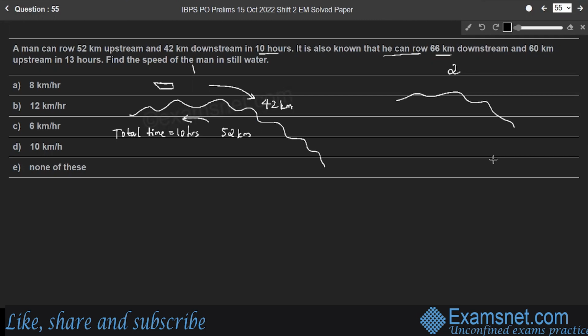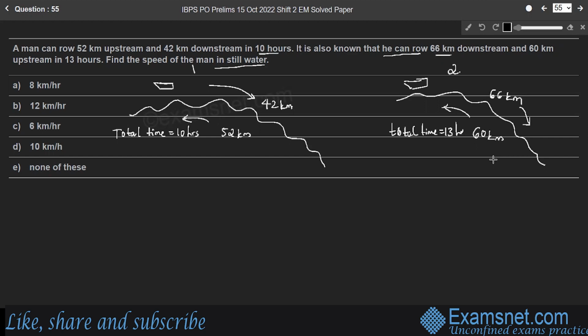So consider the second case, right? So he can row 66 kilometer downstream distance and 60 kilometer upstream distance in 13 hours. Here time is total time 13 hours. Right? Find the speed of the man in still water or speed of the boat in still water. Here in upstream and downstream motion, we use two terms, upstream speed and downstream speed.